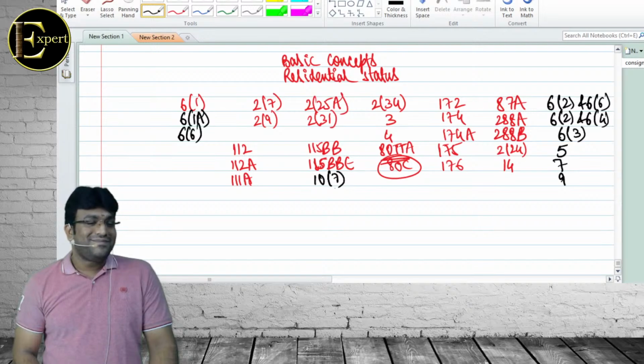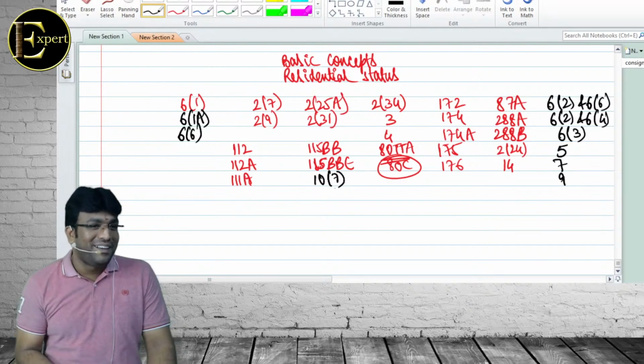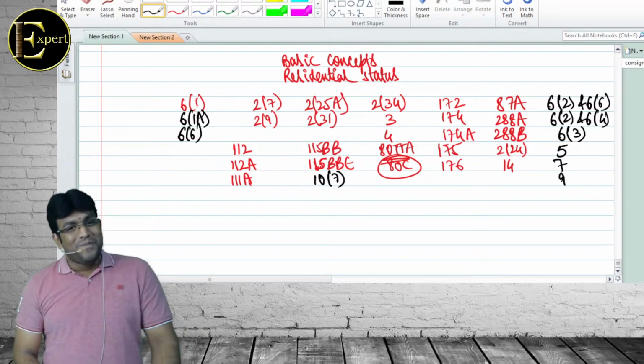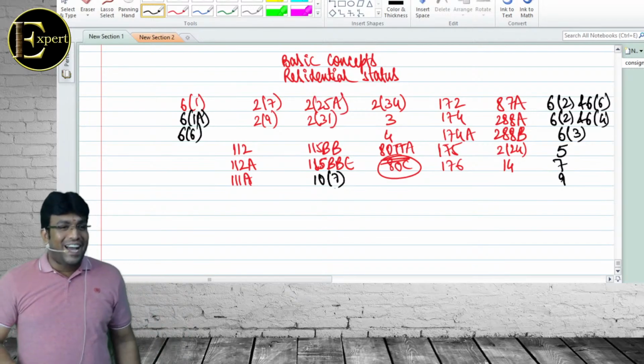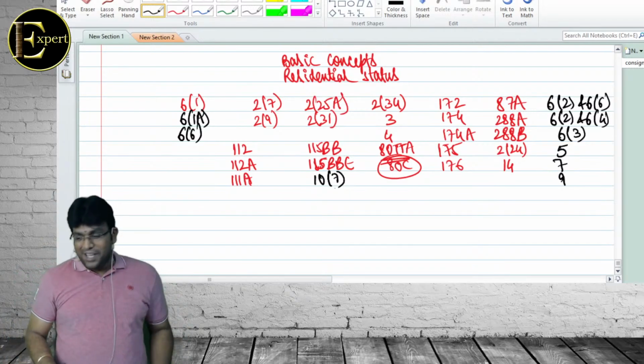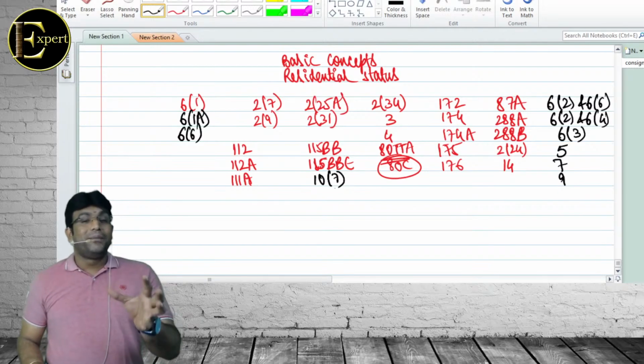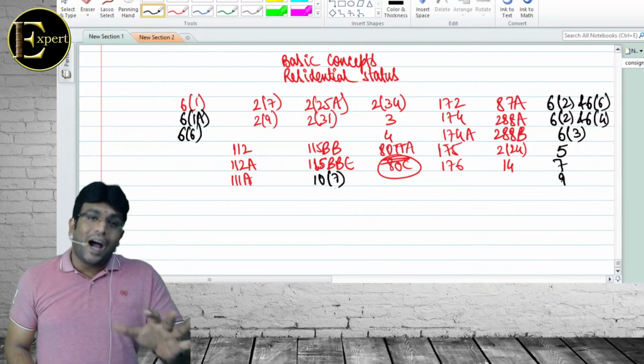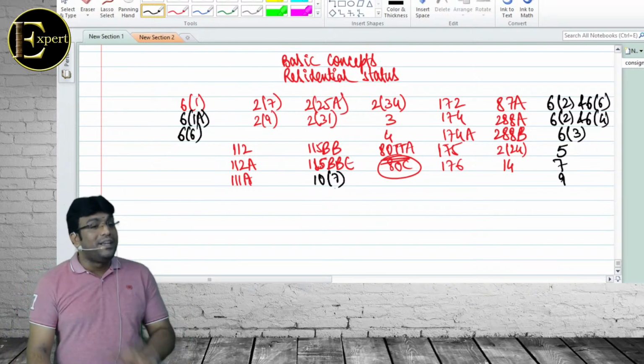The IPS officer, paid by the Indian government. What is that paid? Not salary. The purpose is allowances. Wonderful, very good answer. Allowances, now I'll put it in proper language. Allowances paid by the Government of India to an Indian citizen who is working outside India. That is an example of Section 10(7).